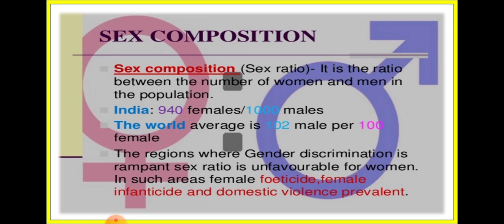The world average is about 102 females per 100 males. So overall, if we take the average, there are 102 females per 100 males. You must know whether a region's sex ratio is high or low. A low sex ratio means the number of females is less in comparison to male members. In India, Haryana, Gujarat and Rajasthan have a low sex ratio. In regions where gender-based discrimination is rampant, the sex ratio is unfavorable for women. In such cases, female foeticide, infanticide and domestic violence are prevalent, so there the sex ratio is less.